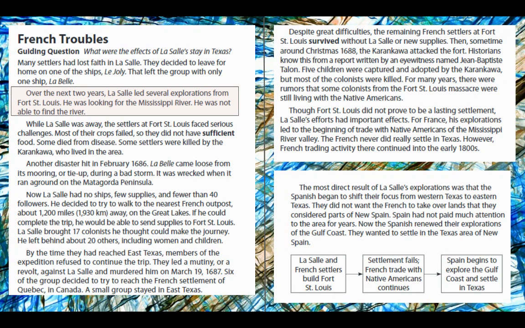They did not want the French to take over lands that they considered parts of New Spain. Spain had not paid much attention to the area for years. Now the Spanish renewed their explorations of the Gulf Coast. They wanted to settle in the Texas area of New Spain.